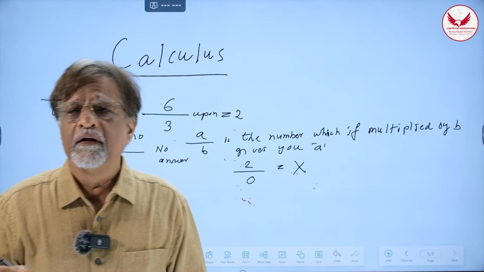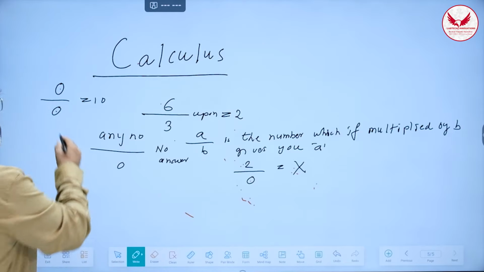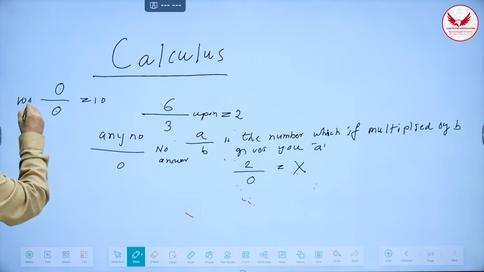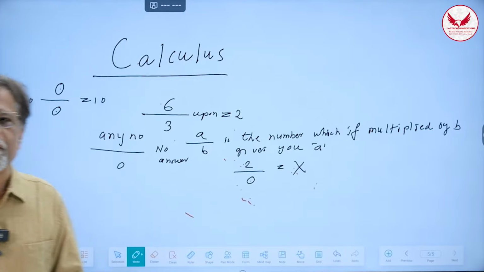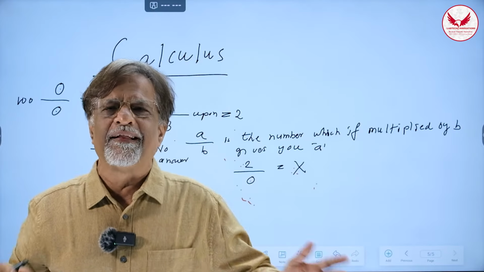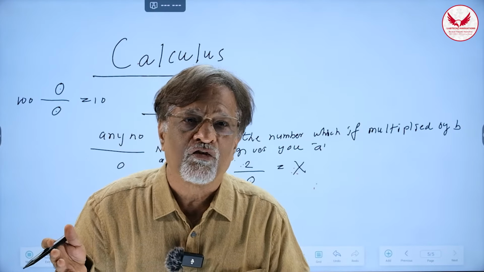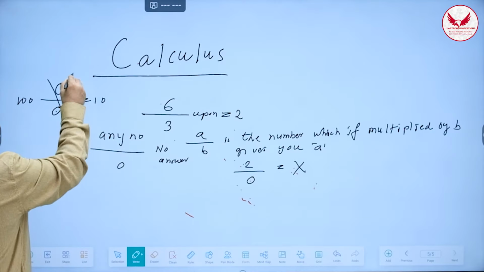Child was very clever. He said in that case 100 is also an answer. Okay. So he will say 0 upon 0 is 100. Correct. Now 100 is equal to 10. How is it possible? Because 100 is equal to 0 by 0. 0 by 0 is equal to 10. So now I can prove anything is equal to anything. Right. So this problem is also not solvable at all in mathematics.